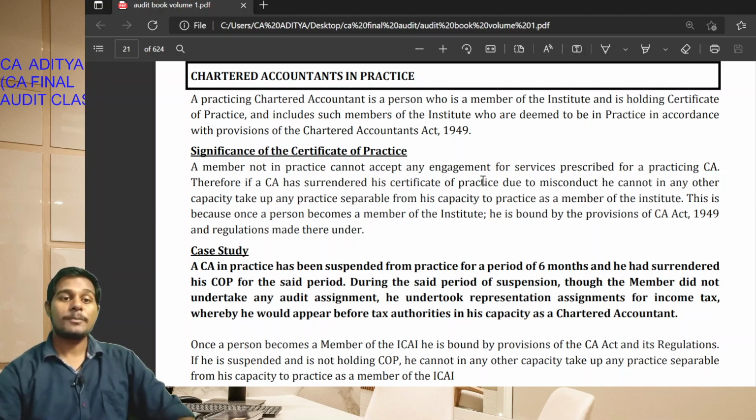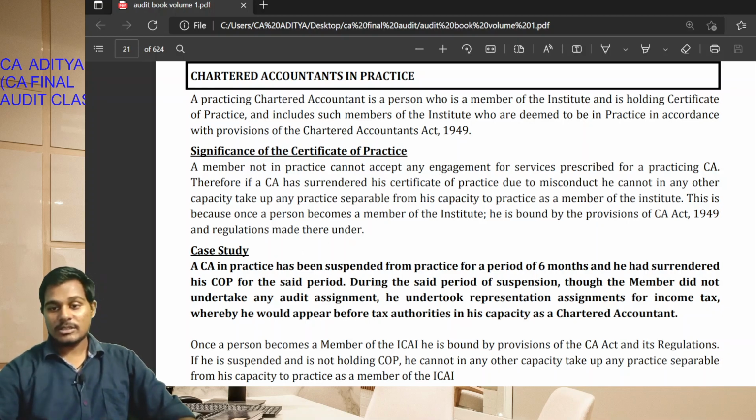A member not in practice cannot accept any engagement prescribed for the practicing chartered accountant. A member not in practice shall not engage in any activity in which a member practicing as a chartered accountant should engage only as a practicing chartered accountant. That is what is prescribed here. Students, a member not in practice cannot accept any engagement where a practicing chartered accountant is to engage.